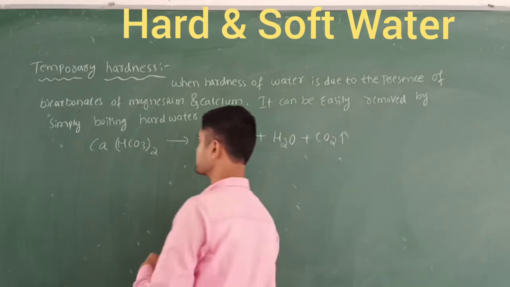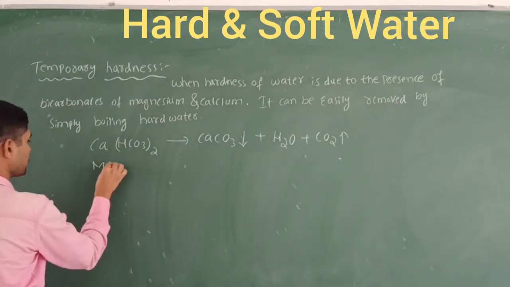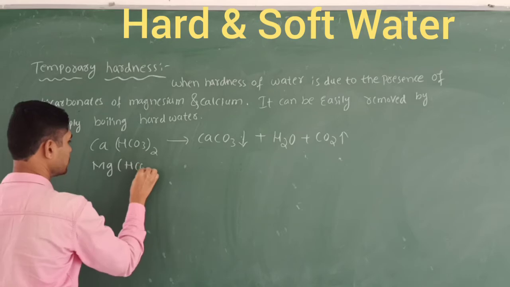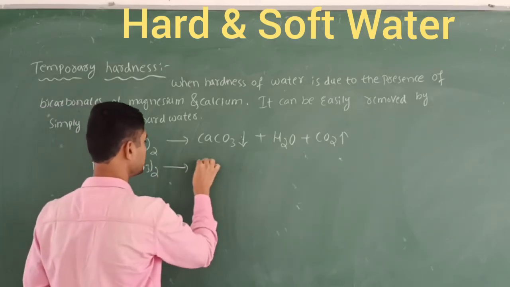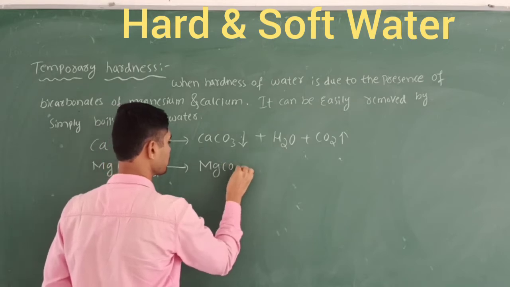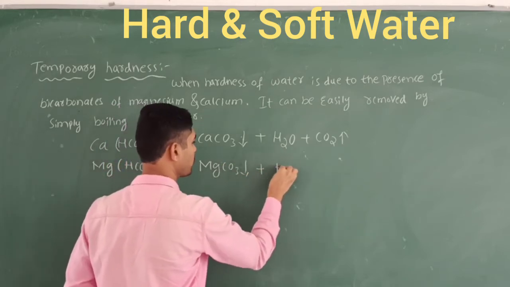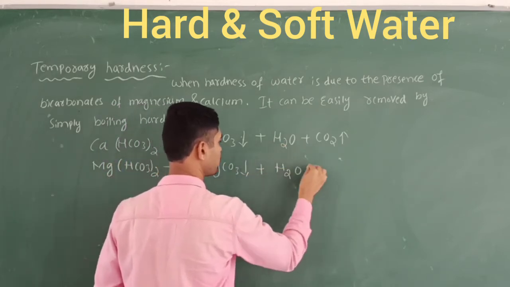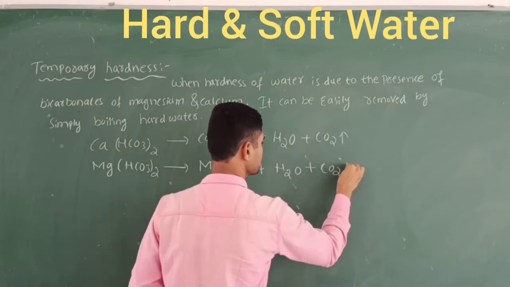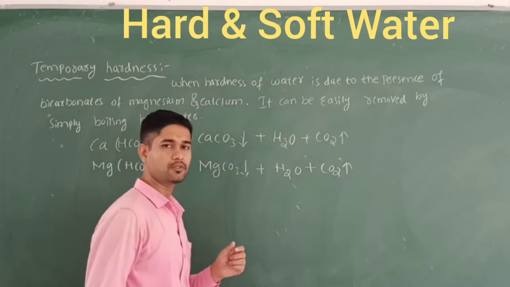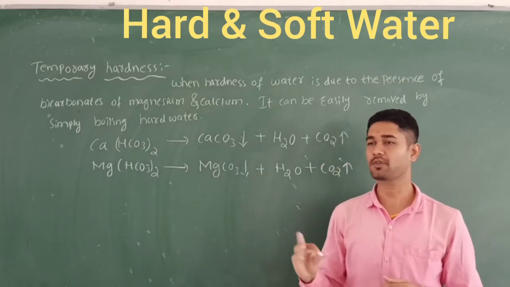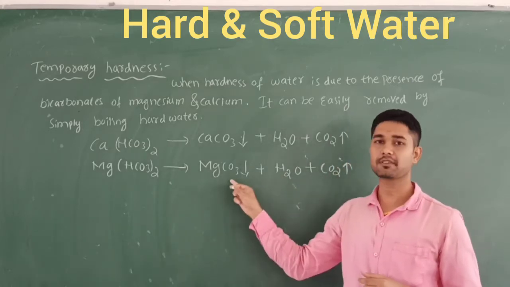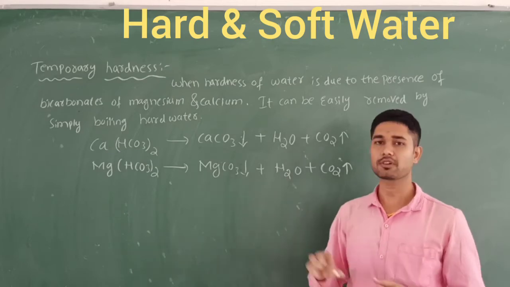Let's take magnesium bicarbonate also, same. On boiling, this also forms a precipitate called magnesium carbonate along with water. We put this as the soft water, and the carbon dioxide is avoided here, because when you start the boiling, brisk effervescence comes out, that is carbon dioxide, and the precipitate is left out and the water is purified.